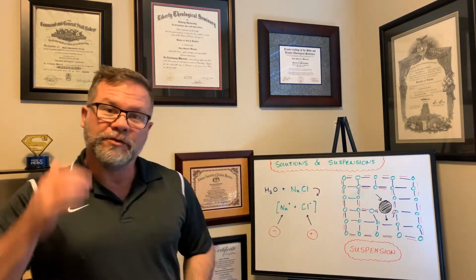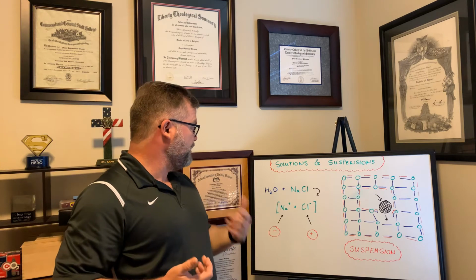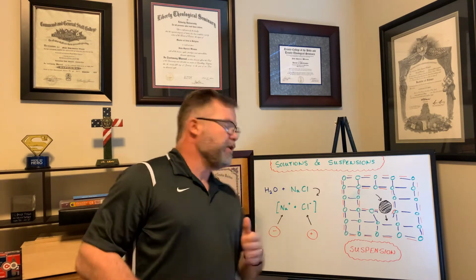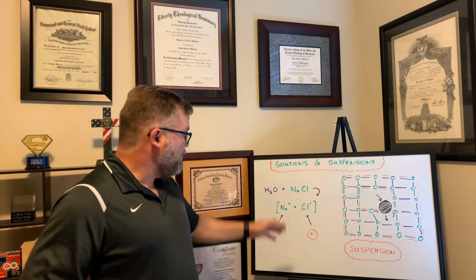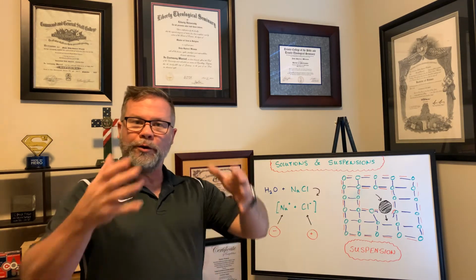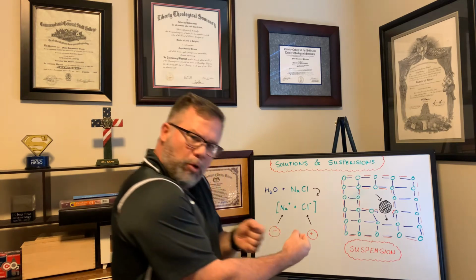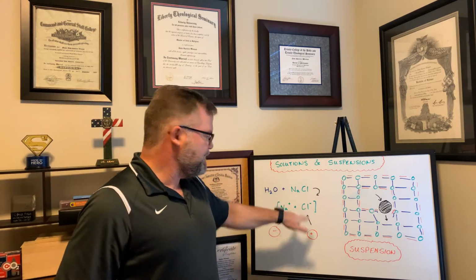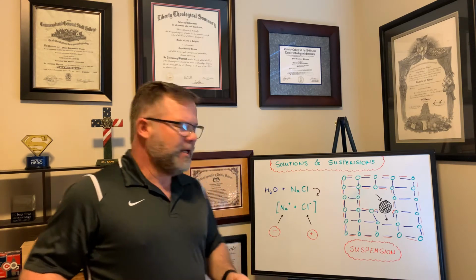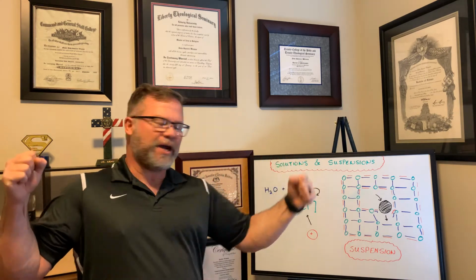One last board I'd like to talk about compares solutions and suspensions. Well, as water dissolves things, in this case salt, table salt, makes it into salt water. As water dissolves things, it pulls those bonds apart. Doesn't separate them. They're still contained in our sodium chloride. It's still a thing, but they're stretched out.